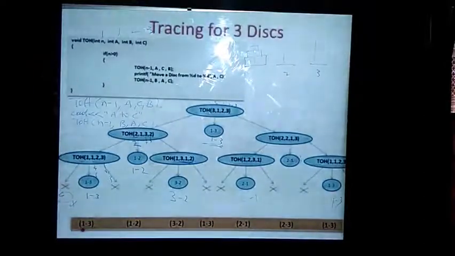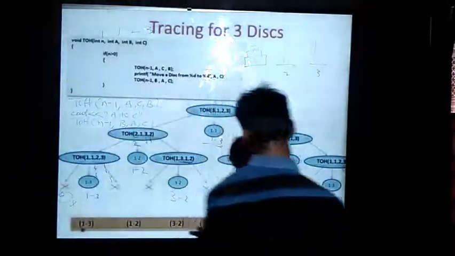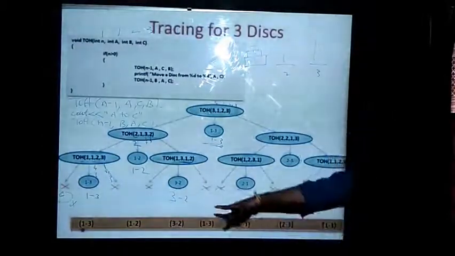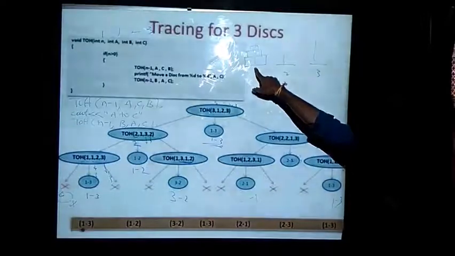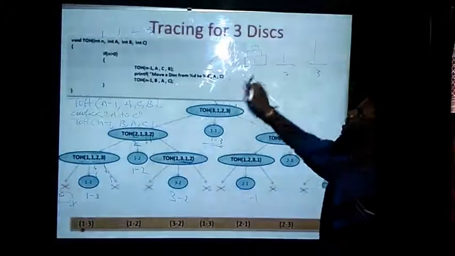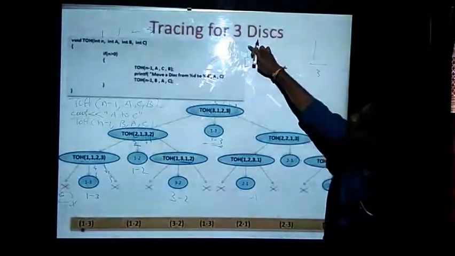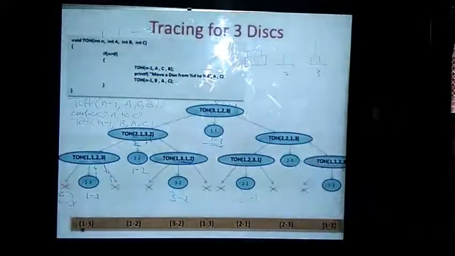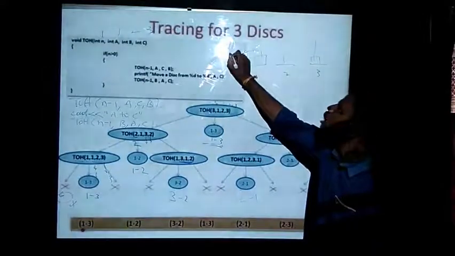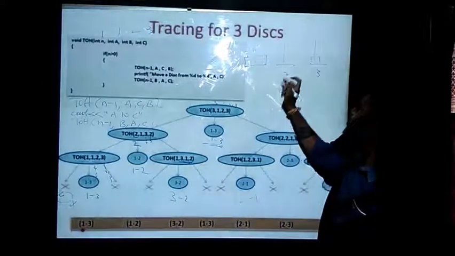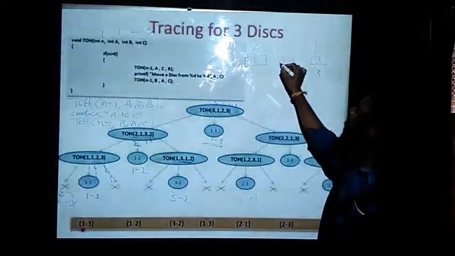Now let us try to implement on the towers. These are the sequences in which I need to make the moves. The first step that I got is 1, 2, 3. From the 1, I need to make a movement from 1 to 3. This is the first step. I will be taking this first disk and placing it onto 3 in the first step, and the second move is 1 to 2. Now the second step is 1 to 2. I will be taking the second disk and placing it on the second tower.